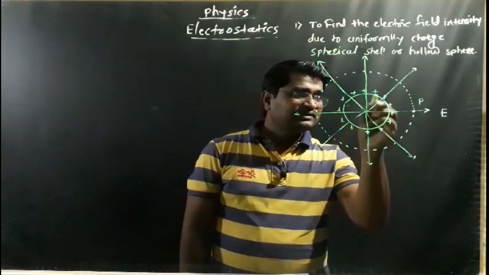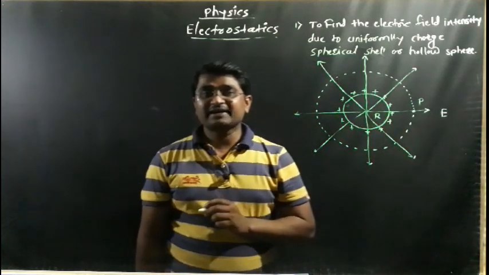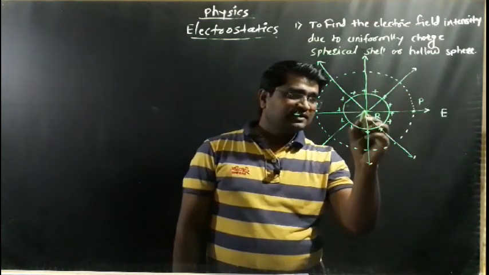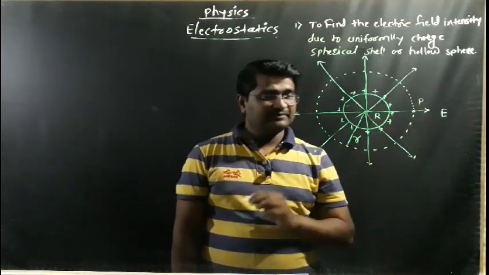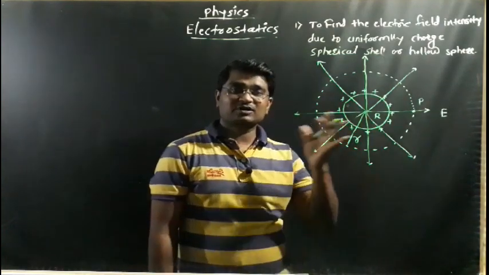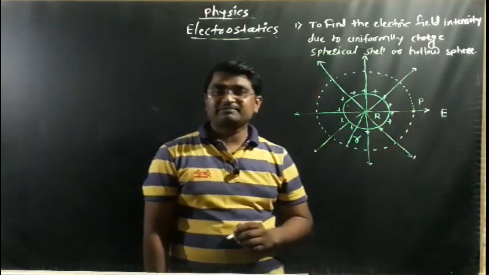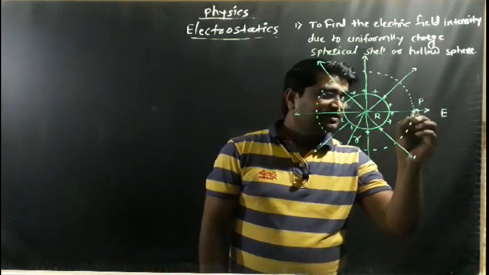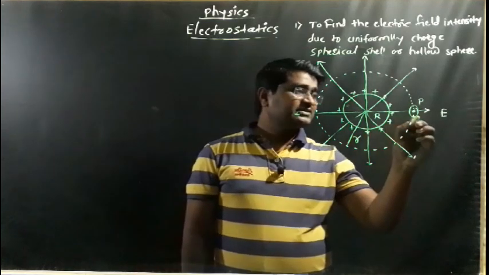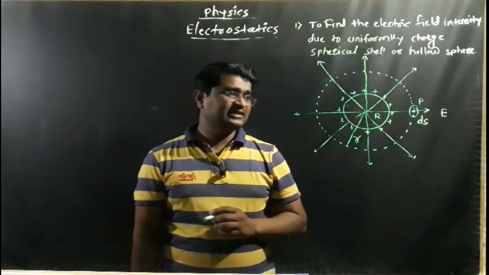The radius of the charged sphere is denoted by capital R, and the radius of the Gaussian sphere is denoted by small r. Now let's find the electric field intensity at the given point P. We consider a very small area at the point P, and this area is denoted by ds.